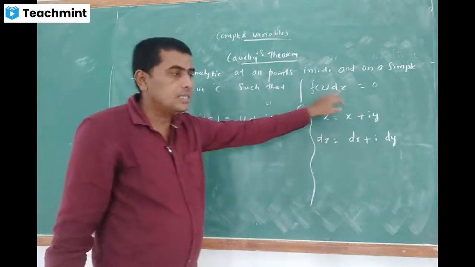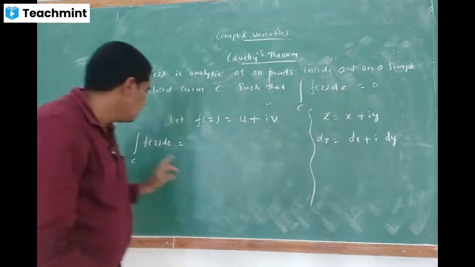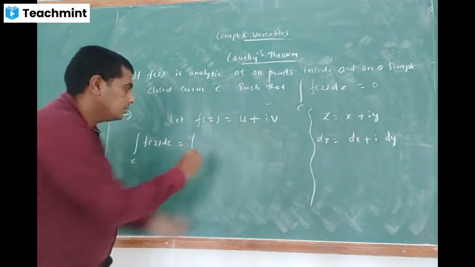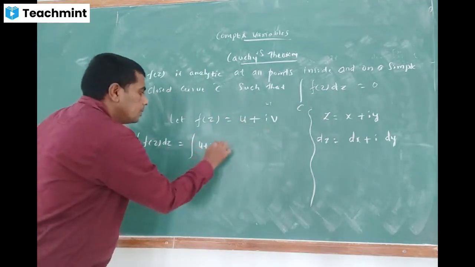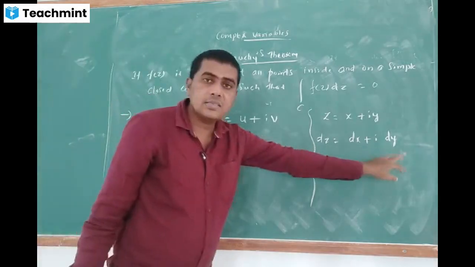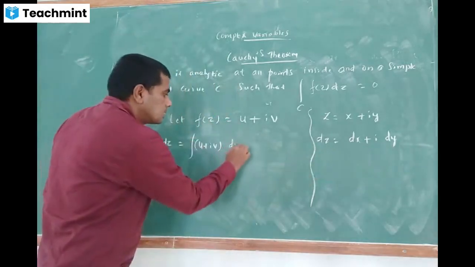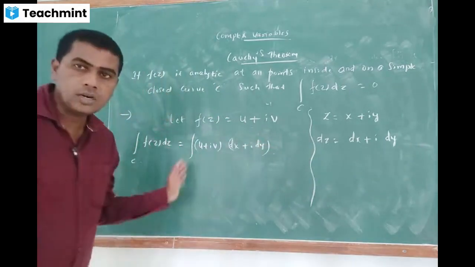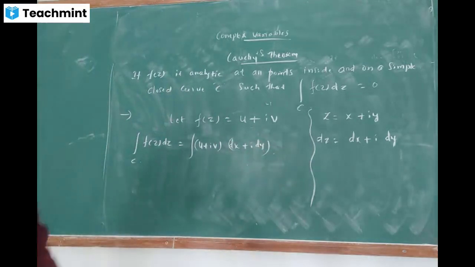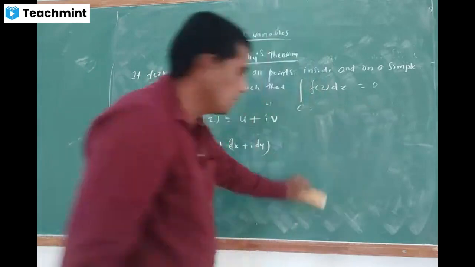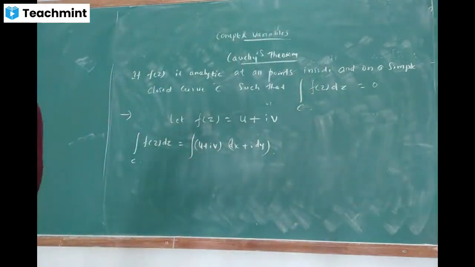The line integral of f of z dz is equal to, f of z is u plus iv, into dz. dz is nothing but dx plus i dy. So (u plus iv) into (dx plus i dy). Is it clear? So let us separate the real parts and imaginary parts. How will you separate real part and imaginary parts?